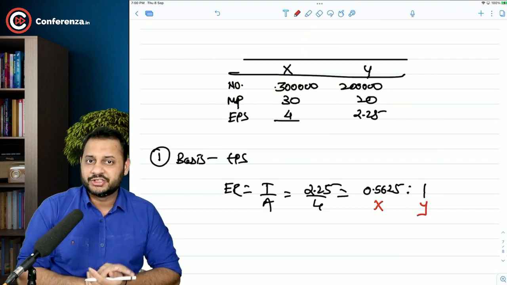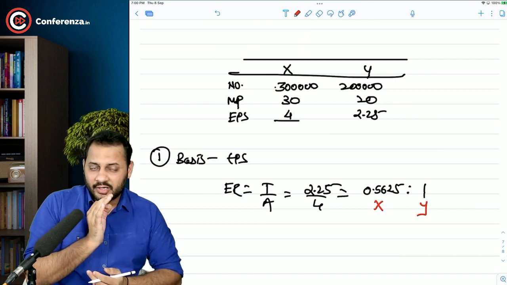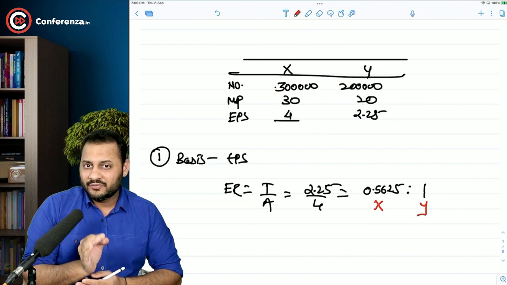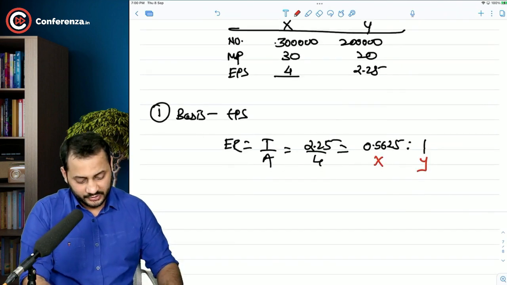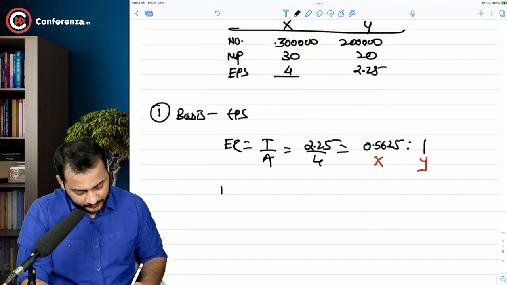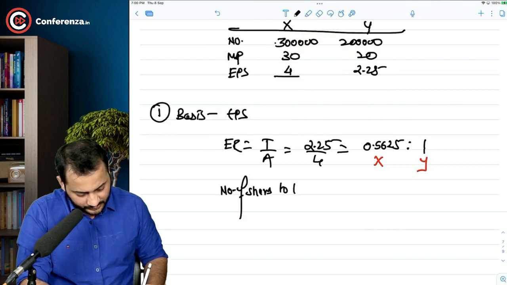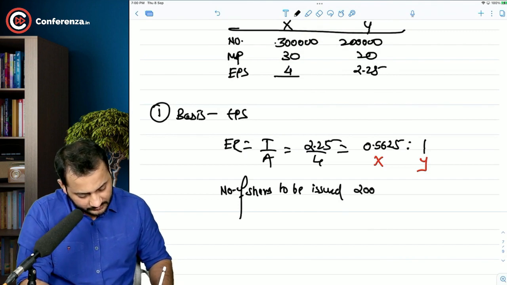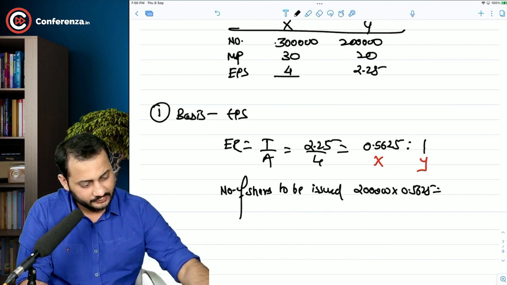Y has 2 lakh shares, you can clearly see. For every share we are going to pay 0.5625 of our company. So how many shares we are going to issue? Number of shares to be issued, 2 lakh into 0.5625. Am I right?